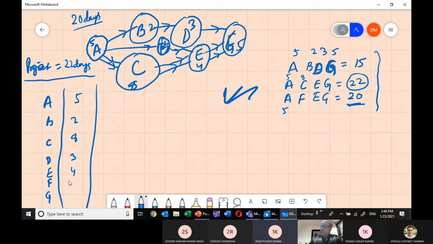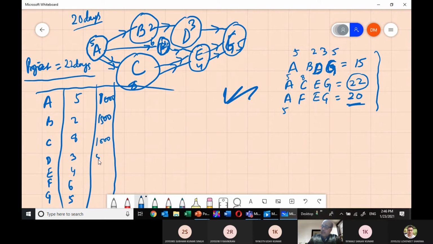It is 6 days. So 6 days, and G is taking 5 days. Now suppose in the resourcing, you have already decided the total cost of activity A is, say, $1,000. This is taking $1,500. This is taking, say, $1,000. This activity completing is $500. All are in dollars. And this is taking, say, $300. This is taking $1,500, and this is taking, say, $1,000.